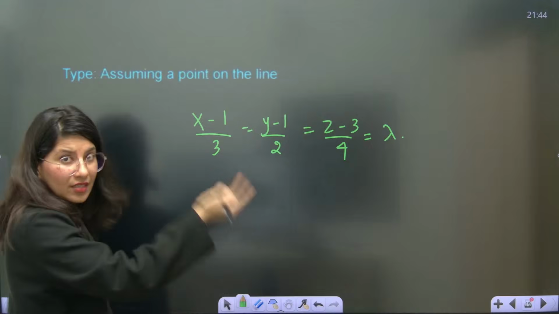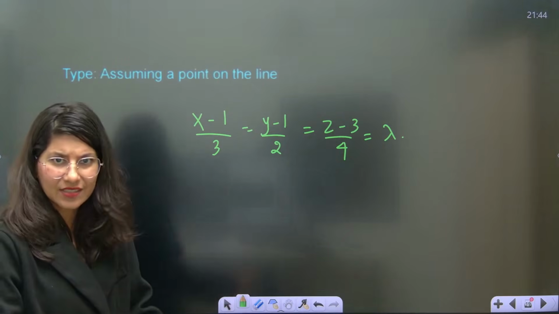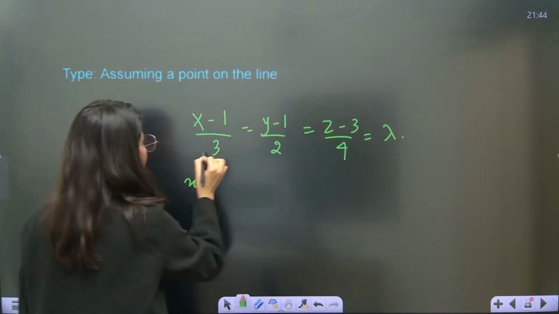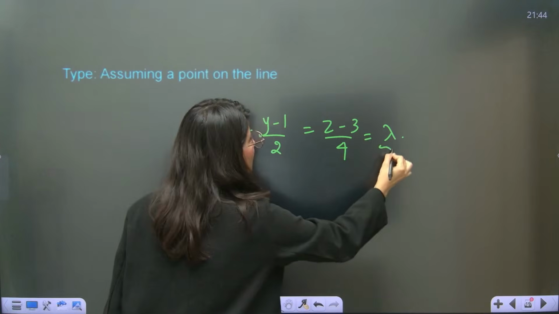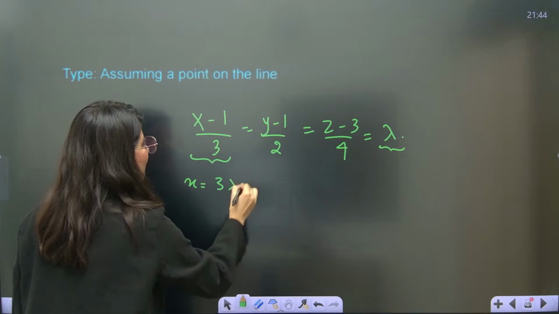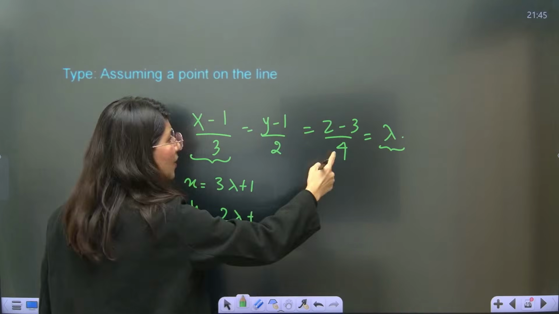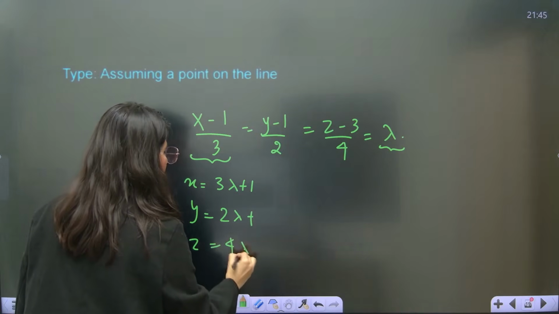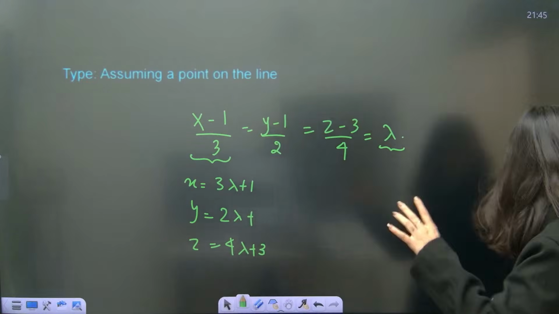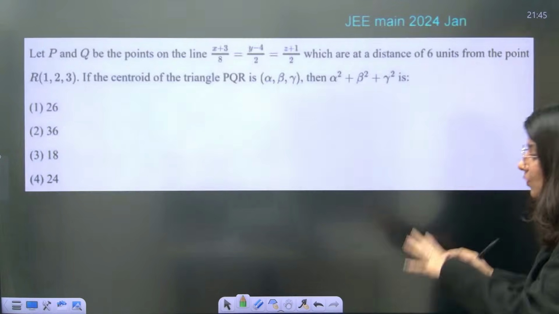So, to assume a general point on the line, equate it to lambda or mu or small r, any constant. So x will be equal to 3 lambda plus 1. You have to equate this part to lambda; basically, x minus 1 by 3 is equal to lambda. So, 3 lambda plus 1. What about y? 2 lambda plus 1. What about z? 4 lambda plus 3. That's how you assume a point on the line. Many questions were asked just on this concept, very basic, in JEE in 2024 as well.